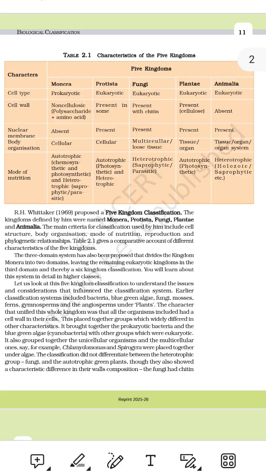1. Cell type. This means, what kind of cell is the organism made of? Every living thing is made of cells, but not all cells are the same. There are 2 main types of cells. A. Prokaryotic. Pro means before. Karyon means nucleus, the brain control center of a cell. So prokaryotic equals before nucleus. These cells have no true nucleus. The DNA is floating loose in the cell. These cells are very tiny and simple.